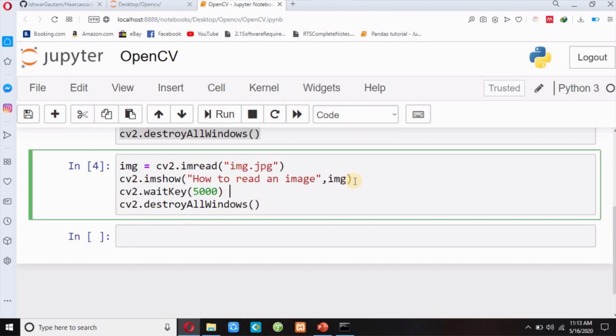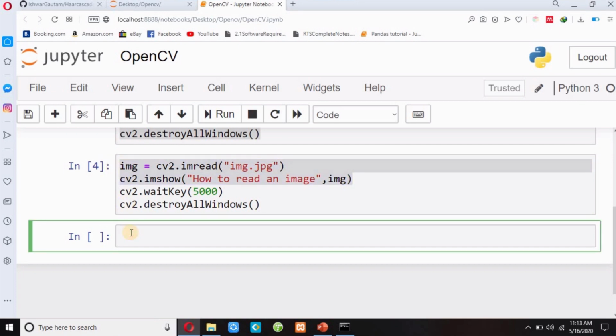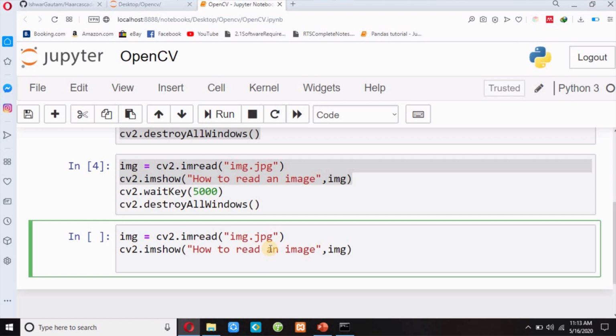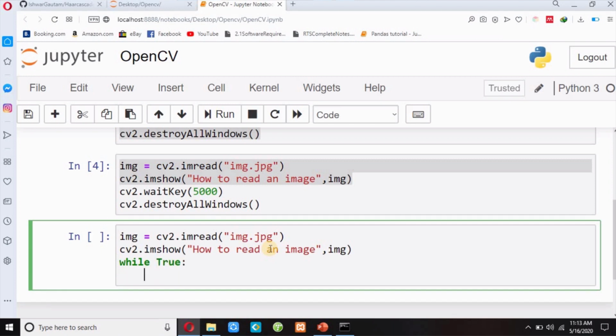Now guys, suppose I copy these two lines of code, Ctrl C, and paste here, Ctrl V. Now I will open an infinite loop, while True, and then I will pass cv2.waitKey, suppose 1, meaning 1 millisecond, and I will use an if condition here.